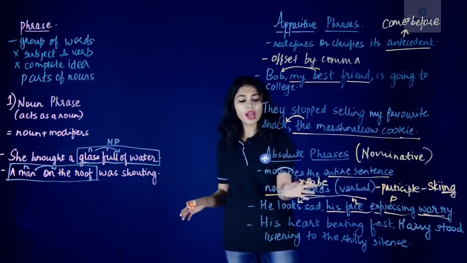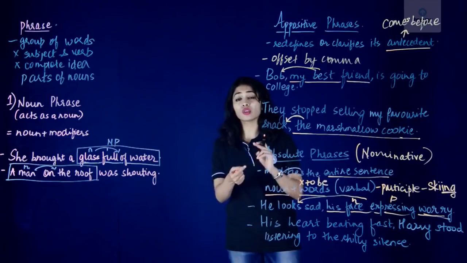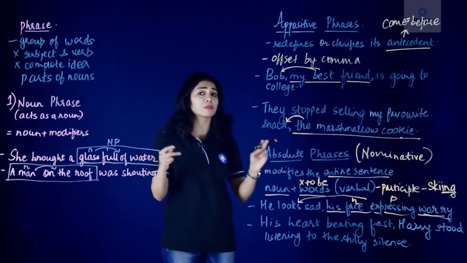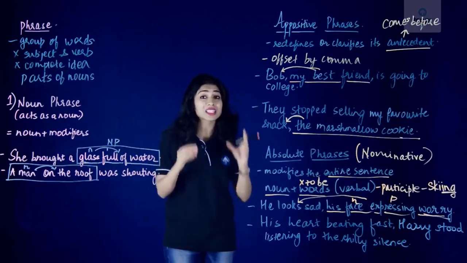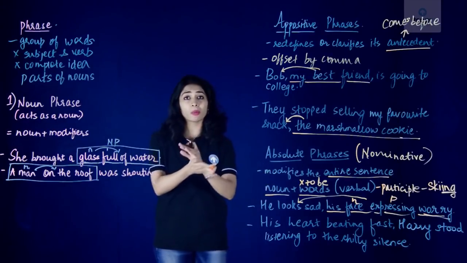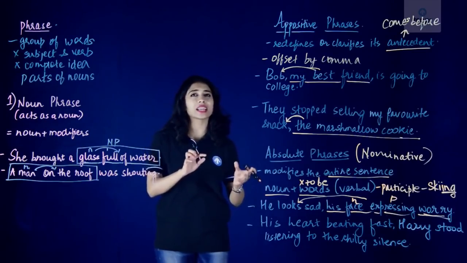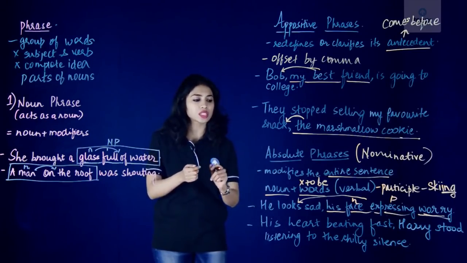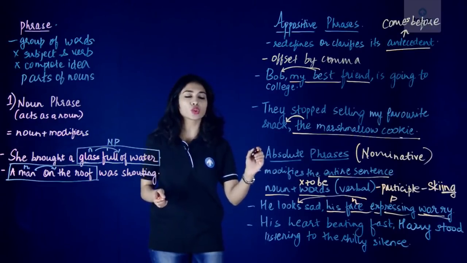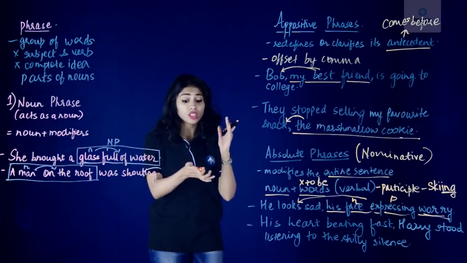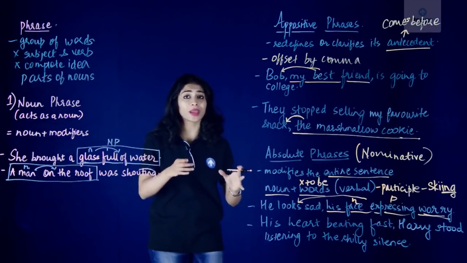When I say words, I mean it can include participles and any other words, but it must not have any to be or auxiliary verbs or main verbs. I said to be verbs initially, but I would say that an absolute phrase must not have auxiliary verbs or any other main verbs.